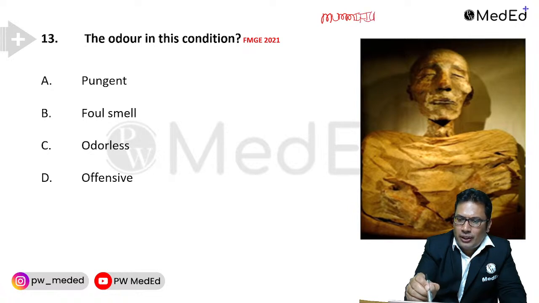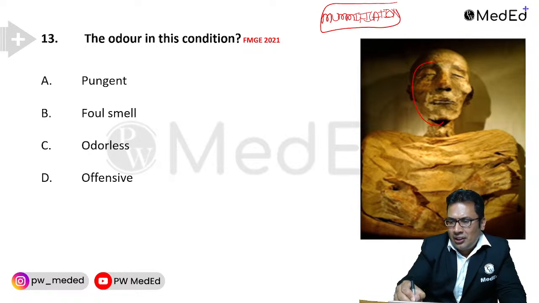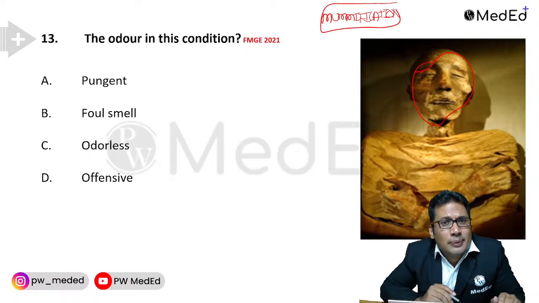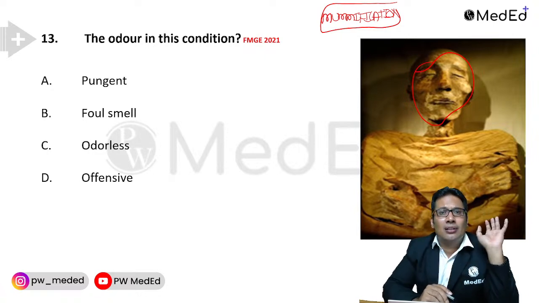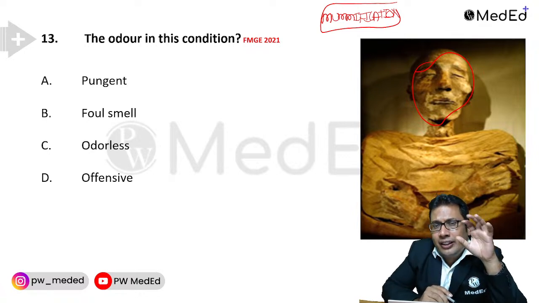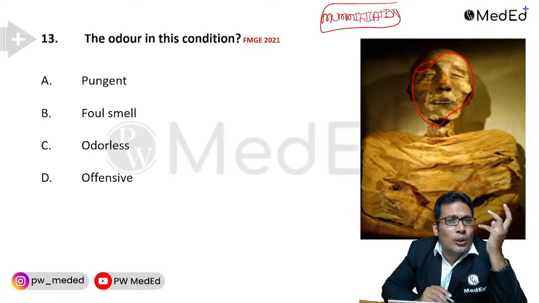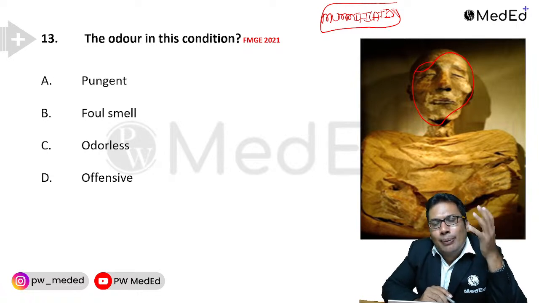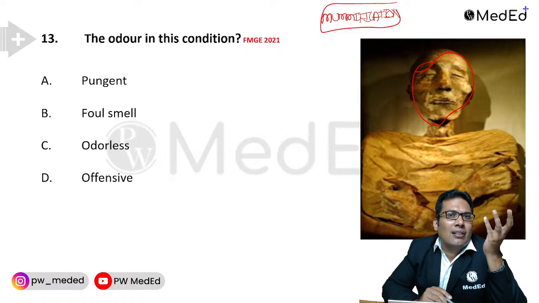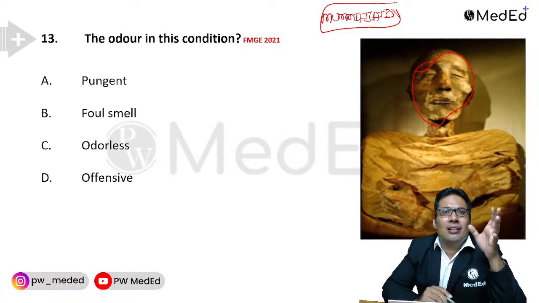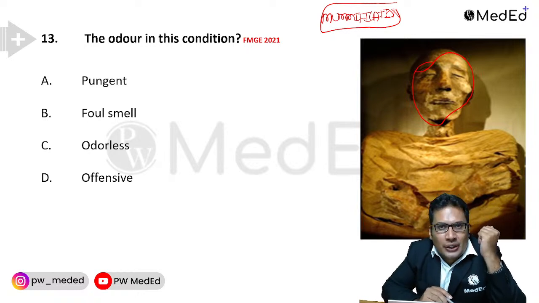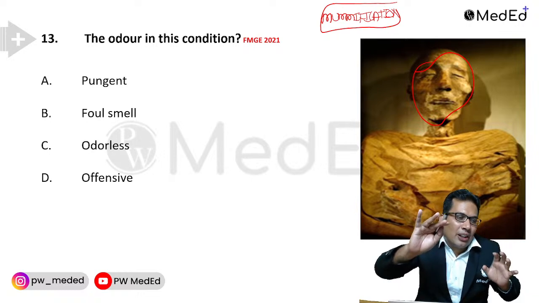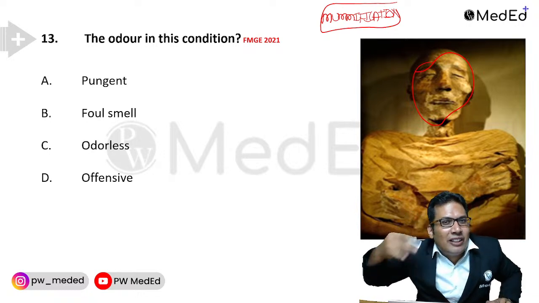Why mummification? Because you can see here facial features. The facial features are very clearly visible. Whenever in a dead body the facial features are very clearly visible, when there is more than 70% loss of body weight, when it is black or brown in color, when it is stored in a dry, high temperature atmosphere, it must be a case of mummification. In mummification, you will see the facial features very clearly.